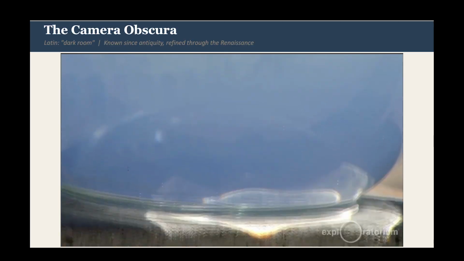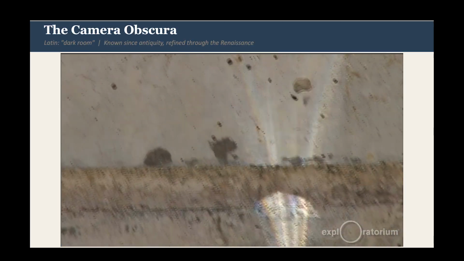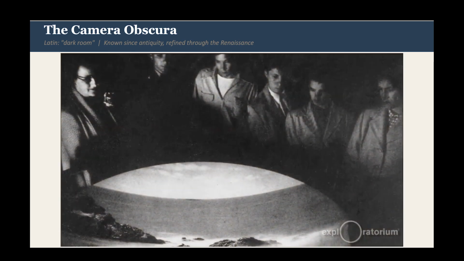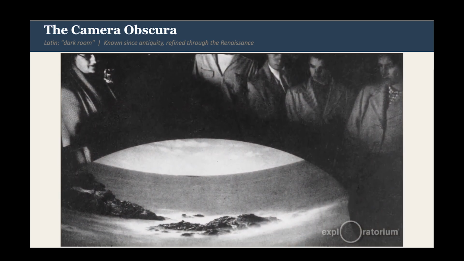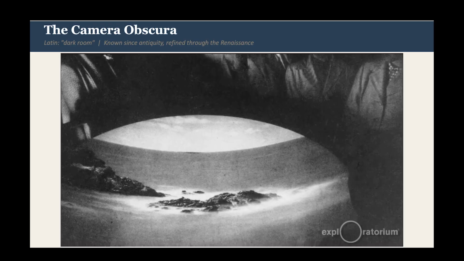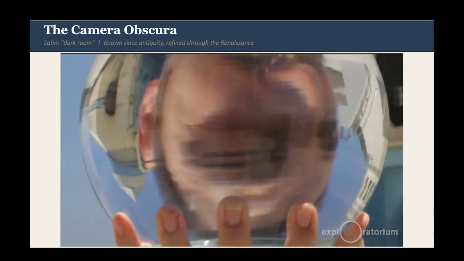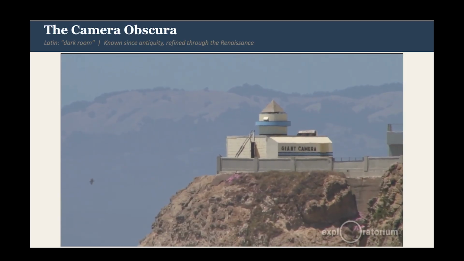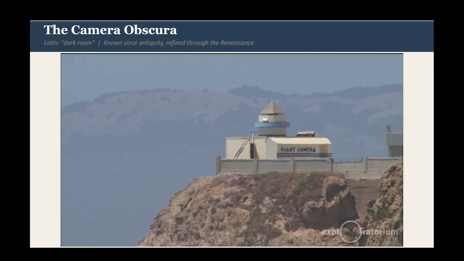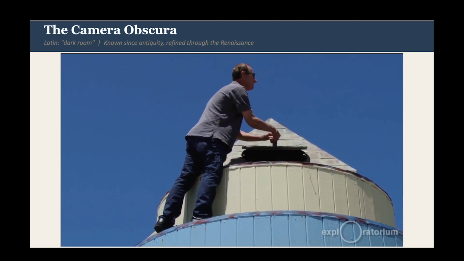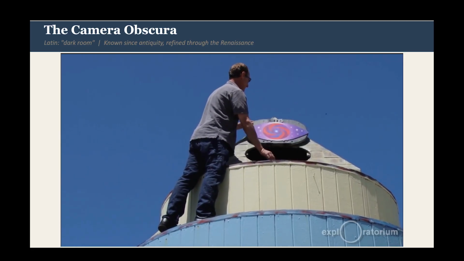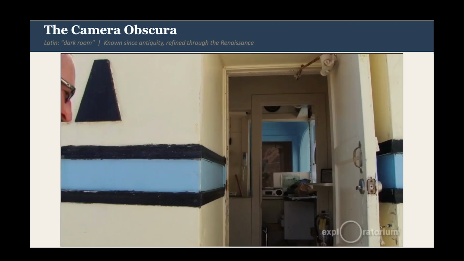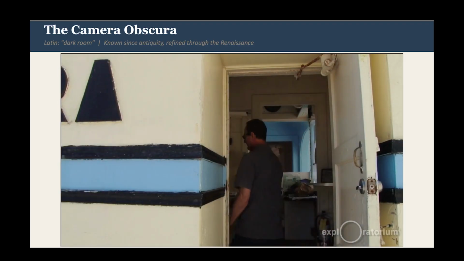It's the principle of light hitting a pinhole. So the light rays crisscross and the image is formed in a dark room. And this one here is called a pyramid camera obscura, where the image comes down. And it's best compared to an eye because the image is produced on a large concave table. There's an eye on top of the pyramid that's rotating, and that's a symbol of the cosmic eye, seeing everything. Well, that's my interpretation.